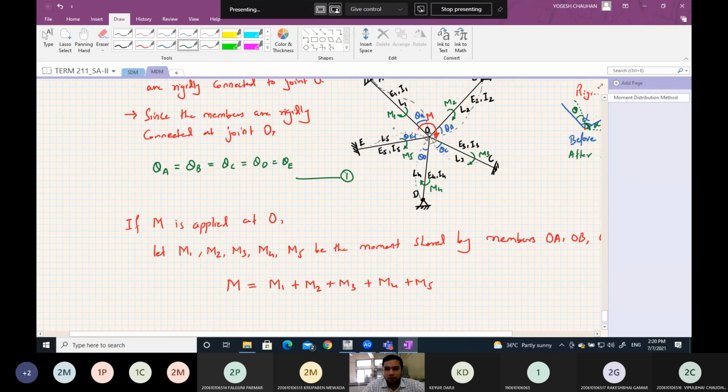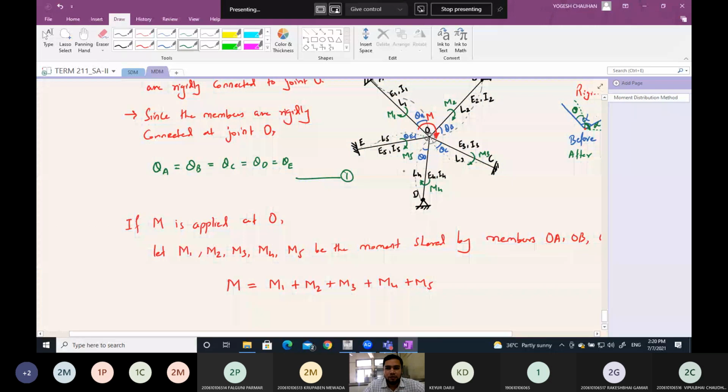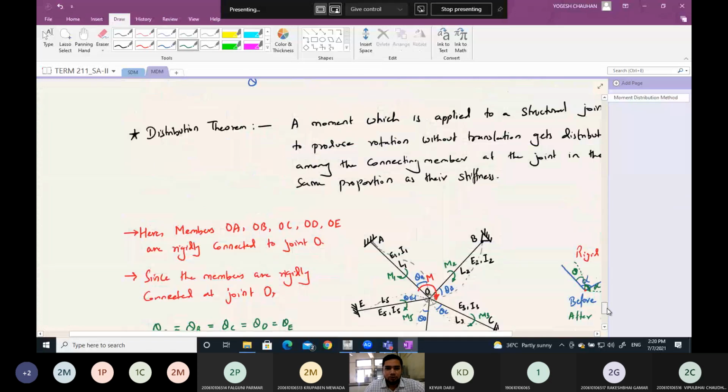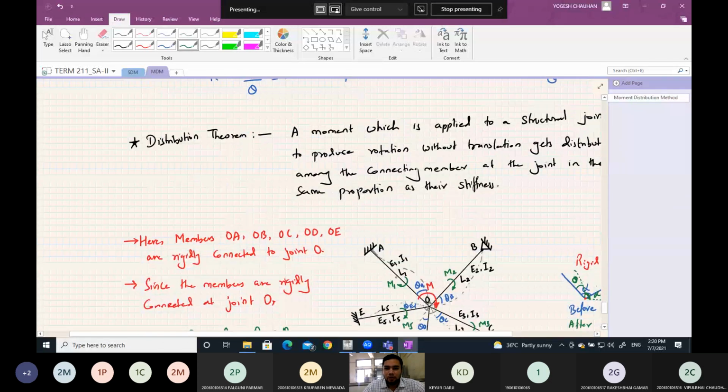We don't know what values of M1, M2, M3, M4, M5 will be. Our aim is to find the values of M1, M2, M3 and M4, and then we'll prove this statement that these moments are actually proportional to the stiffness of the members.